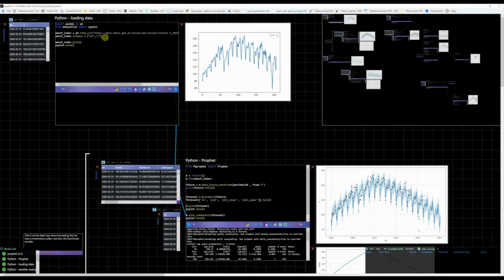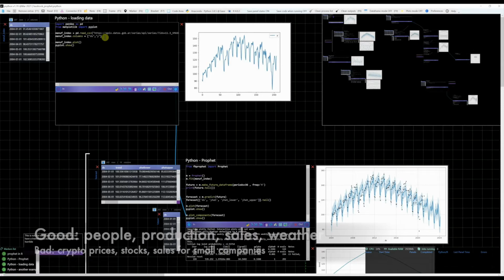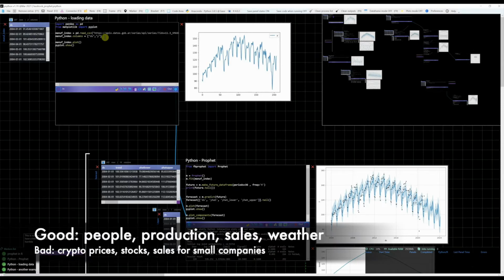Coming back to my previous point about what things can be forecasted, and connecting to my previous point about how series are decomposed, what are examples of good things that we can predict? Long story short, series that have an inherent structure, such as the number of errors that occur in an IT department, people attending work, retail sales, production numbers, weather, etc. On the other hand, things that can take any value and respond to news are the worst things that we can try to predict. For example, crypto prices, stock prices, sales for small companies that are growing exponentially, and to some extent many things in epidemiology.